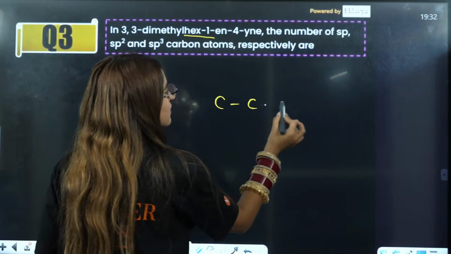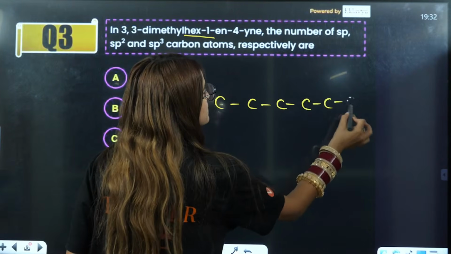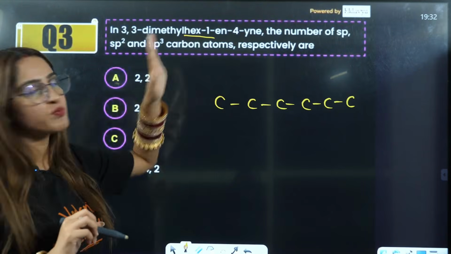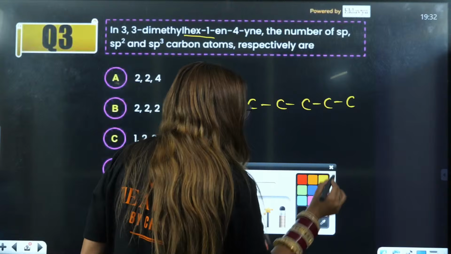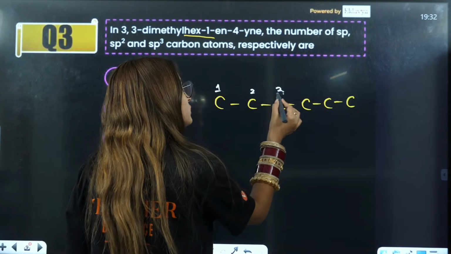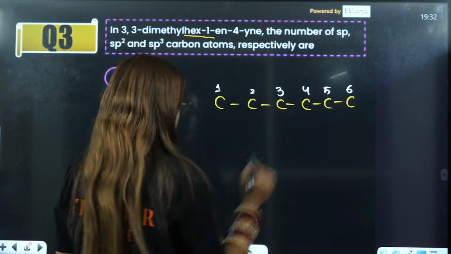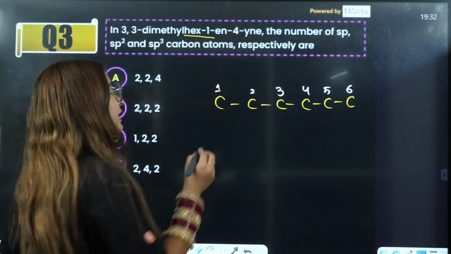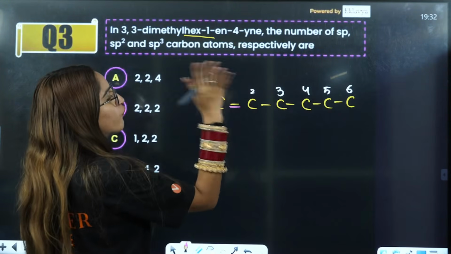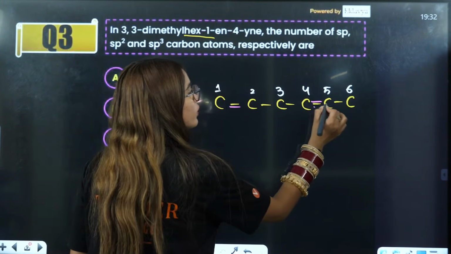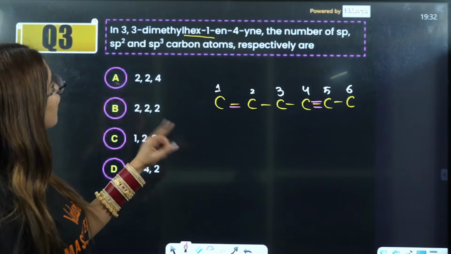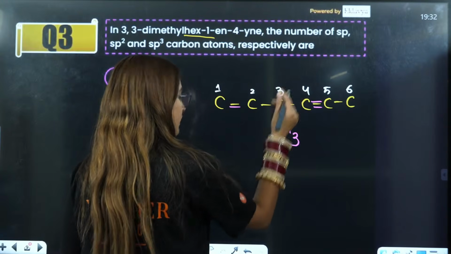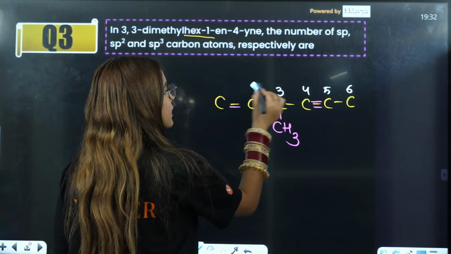So what they are saying, hex: that means you have 6 carbons here. 1, 2, 3, 4, 5, 6. Then they are saying on first position you have ene, that is a double bond. On fourth position you have a triple bond. That is also done. Now he is saying that on the third position you have two dimethyls. That is also done. Now I'll just erase the numbering here.